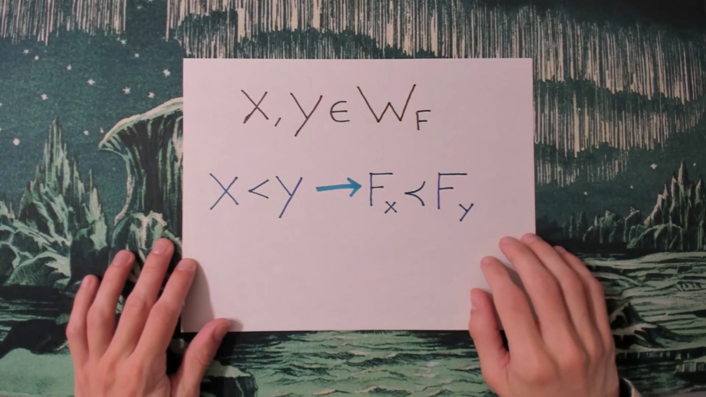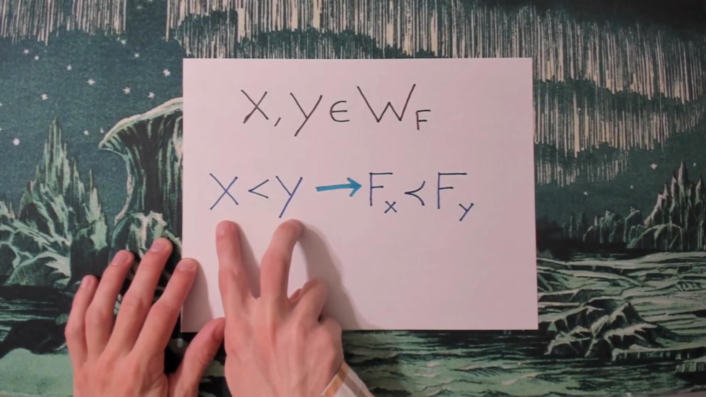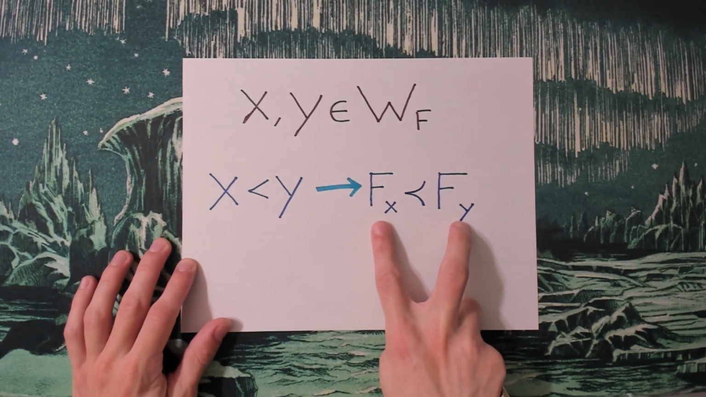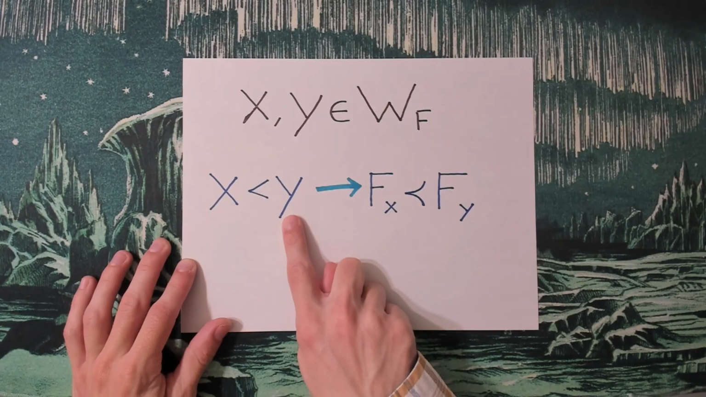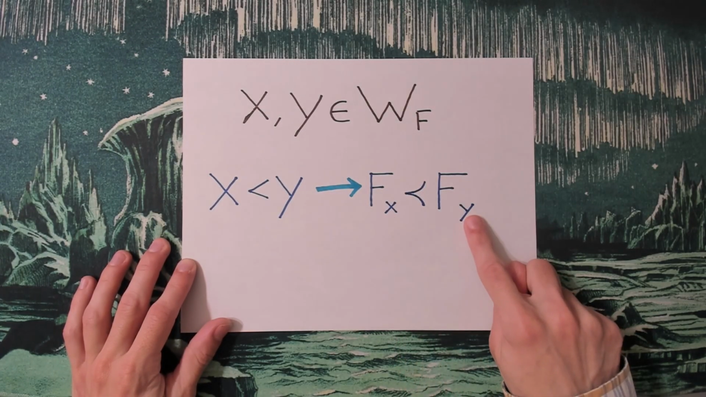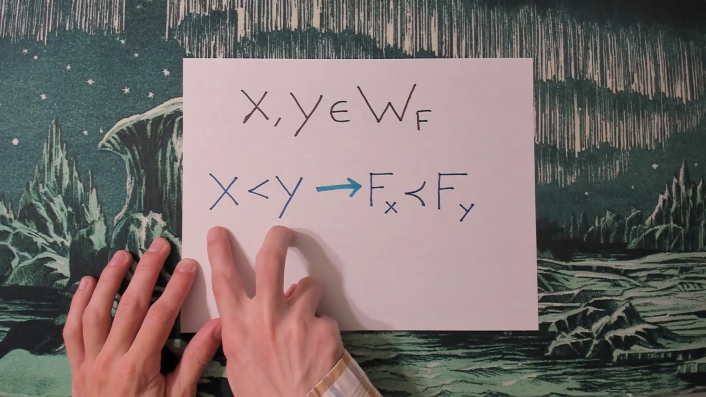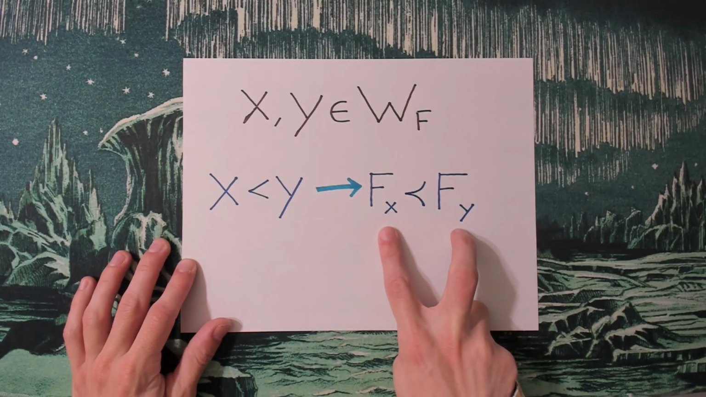What I'm going to want to show is that if I'm wrong at time x and time y, and x is less than y, then F_x is going to be less than F_y. In other words, if I'm wrong at time x and I'm wrong at time y, and x comes before y, then the theory that I use to predict what the state is at time x is going to come before the theory that I use to predict what the state is at time y. So the ordering of my wrongness forces the ordering of my theories.